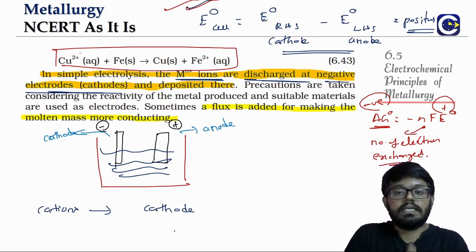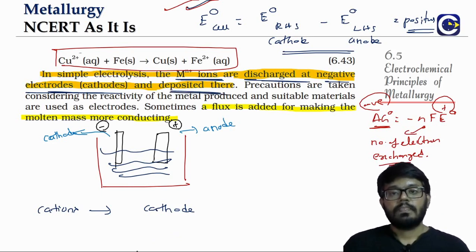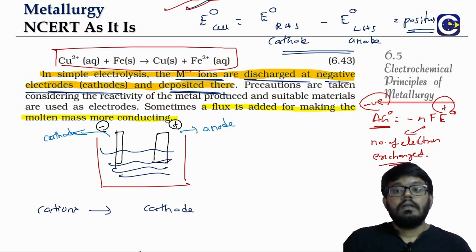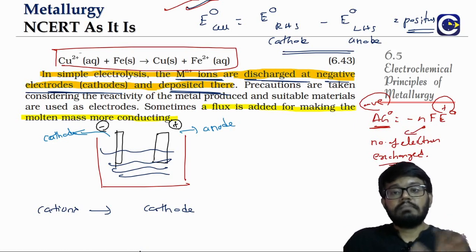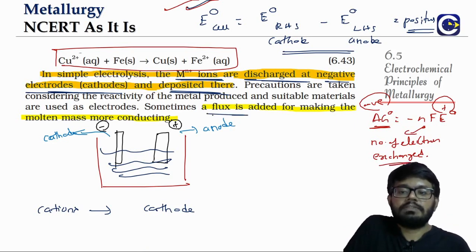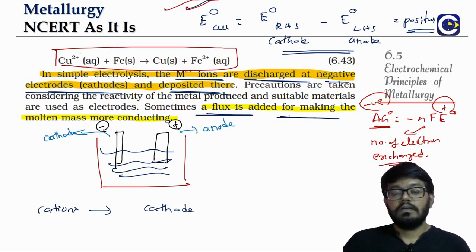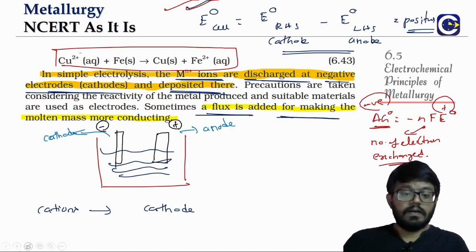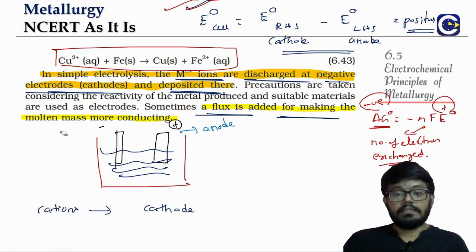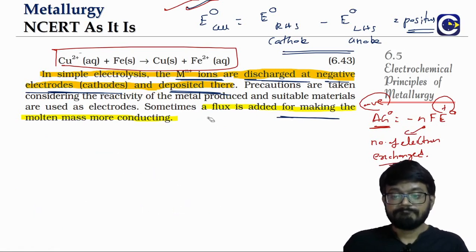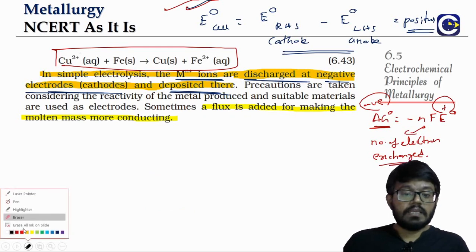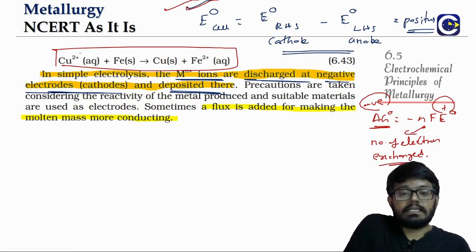And once the charge is lost, they will be deposited there. So whenever we do any simple electrolysis, metals will be deposited at the cathode. But we will see in some cases we will have to take some precautions. Sometimes we will also take the help of some substances which we call a flux. In iron extraction and copper extraction, we have used flux in a different context. But here the flux is added for making the molten mass more conducting.